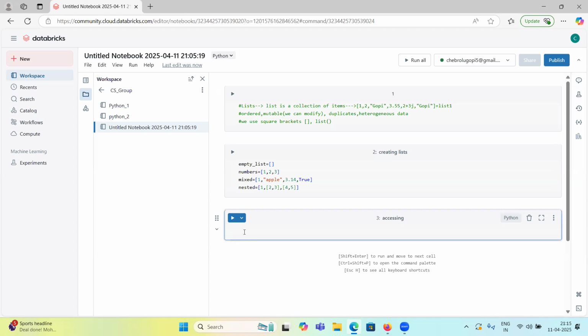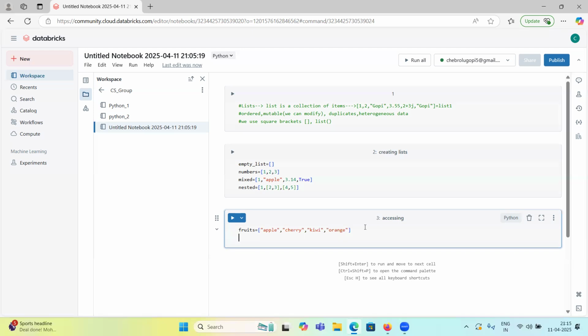If I take a fruits list, I have apple, cherry, kiwi and orange. So this is a list of fruits. How can I print?